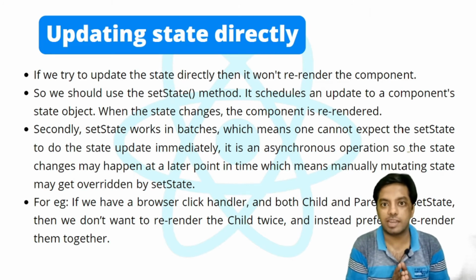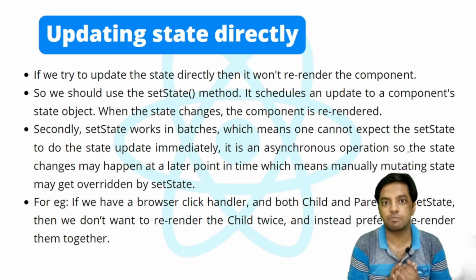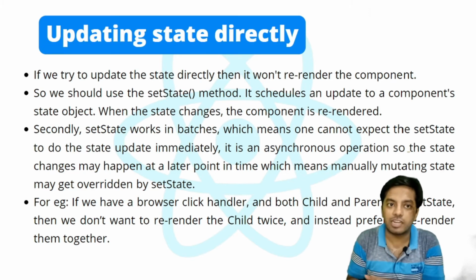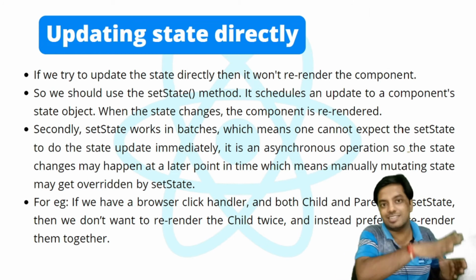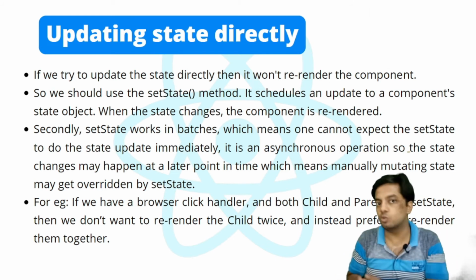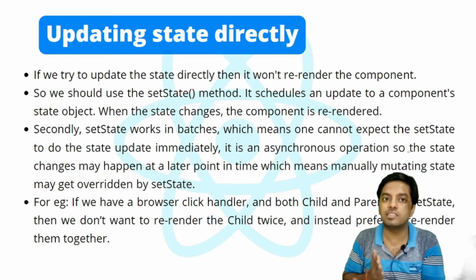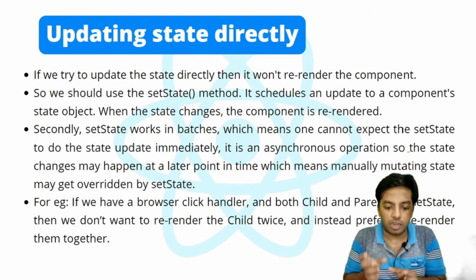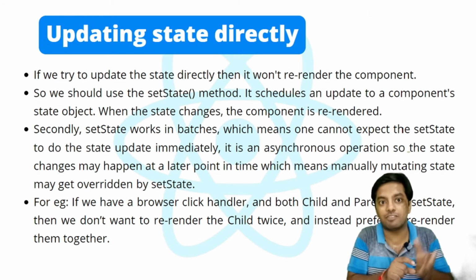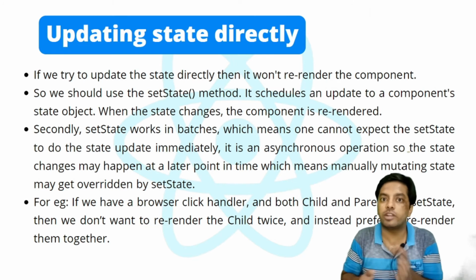Let's take an example where we perform a state update using setState. Now immediately after that we made some state changes directly using this.state.count. Okay. Now the setState that we used previously executes now because the update was scheduled for the future. So now the update is executed. So what will it do? It will override the changes that we made manually. The changes that we made using this.state are overwritten by this.